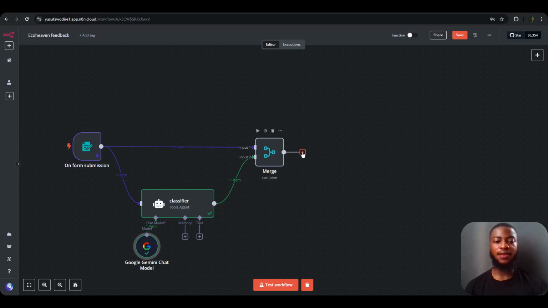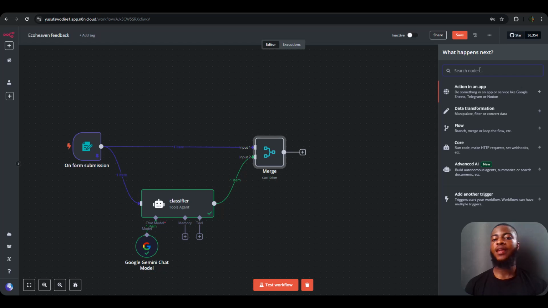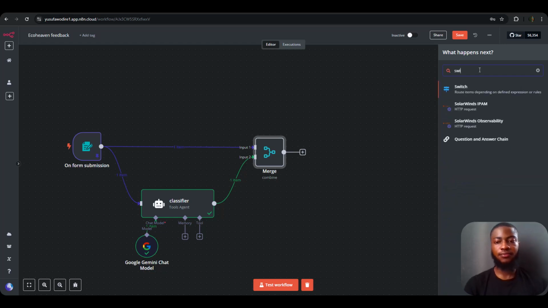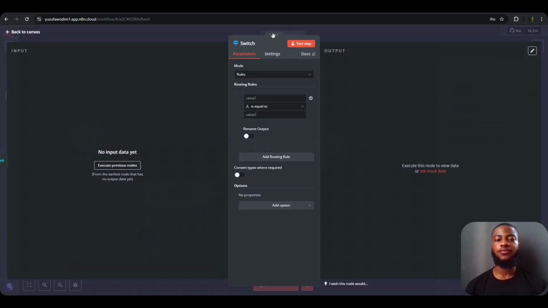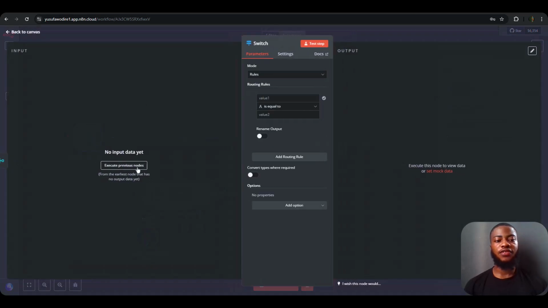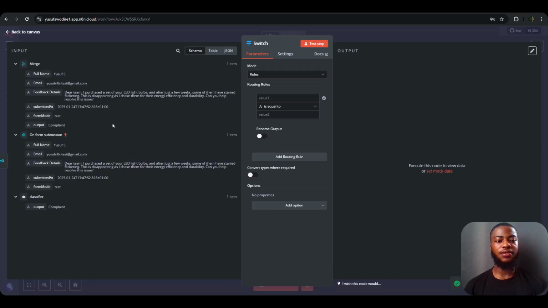So the next thing is to add a switch node. This switch node is to send the type of feedback that is coming to the correct Airtable for further operation. To add the switch node, we are just going to click on this and search for switch. Yeah, so for the switch node, let me execute previously so that I can load data.